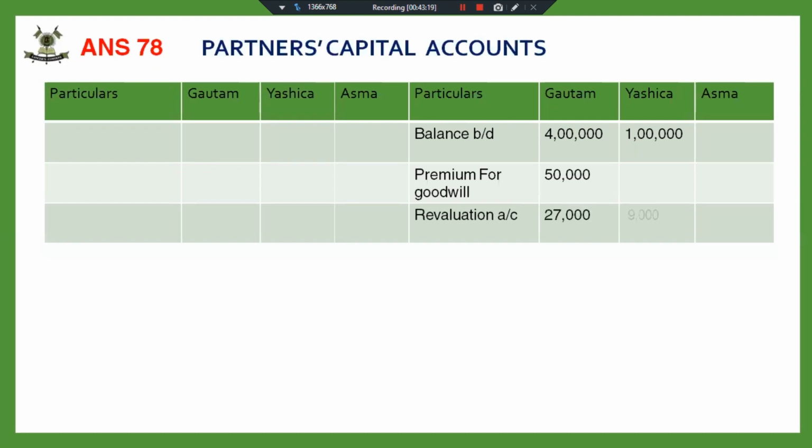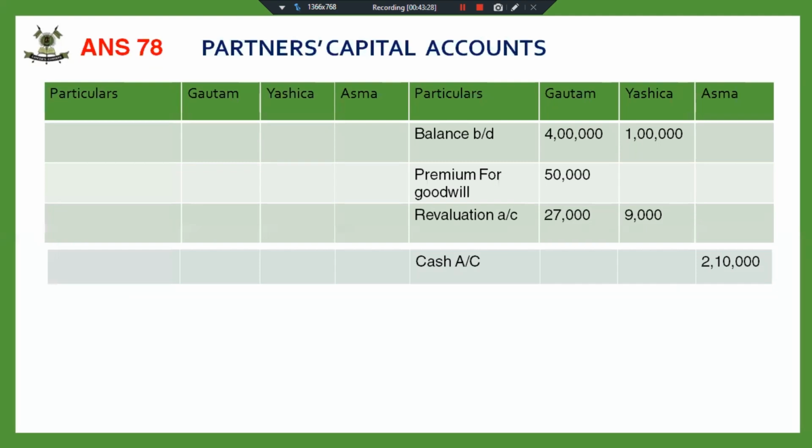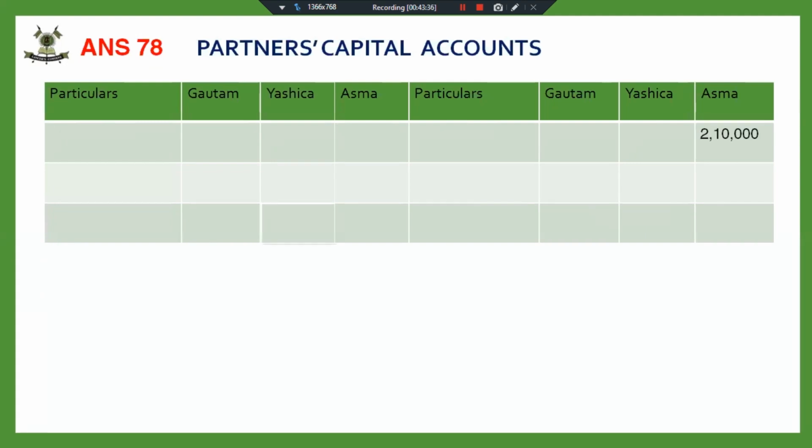Revaluation account, profit has been transferred. No asset has been taken by any of the partners in this case. So we have transferred all the amounts. There was cash brought by the new partner. So my balance carried down comes out to be 4,77,000. This I have taken to the next part.